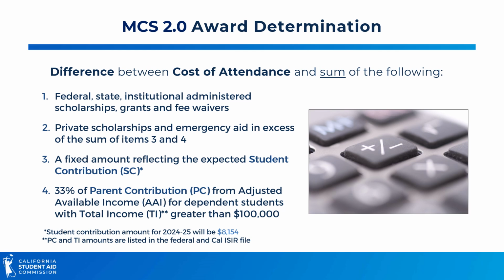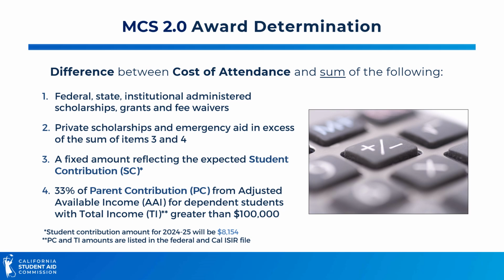Third, we will use a fixed amount reflecting the expected student contribution, or SC. For 23-24, the fixed student contribution amount was $78.98. For 24-25, the student contribution amount will increase to $81.54.